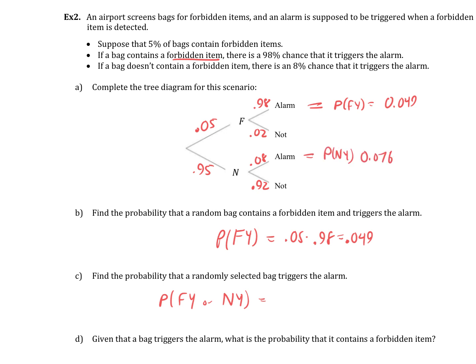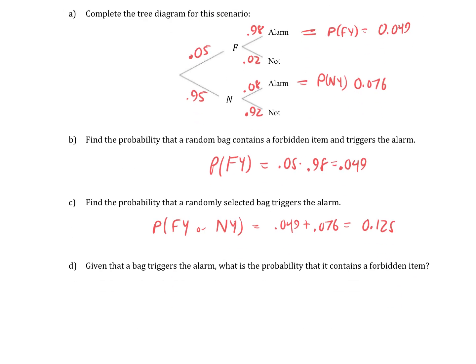So this is 0.049 plus 0.076. Notice there's more in the second category. That's interesting. 0.125. Given that it triggers the alarm. Given that it was yes alarm. Maybe I should use A. I don't know. I'm calling these yes.